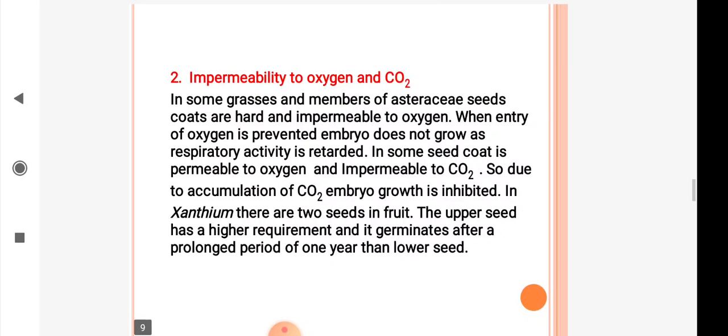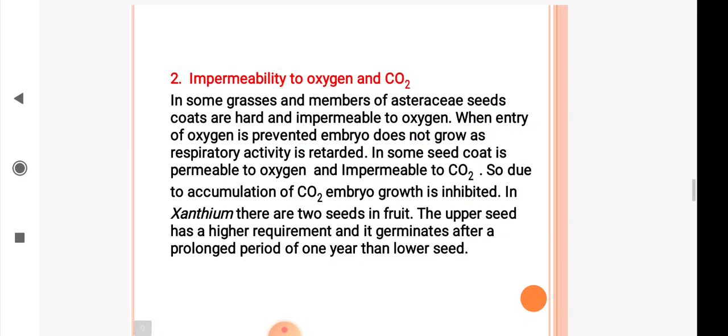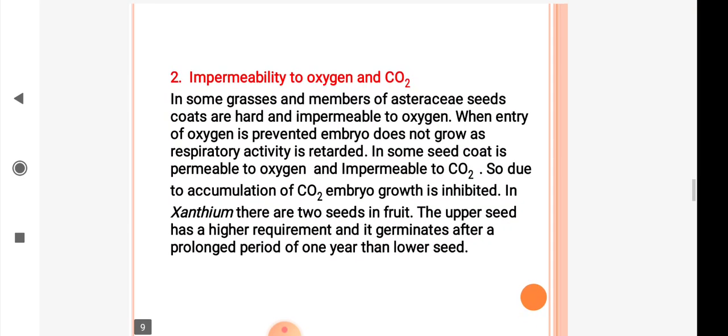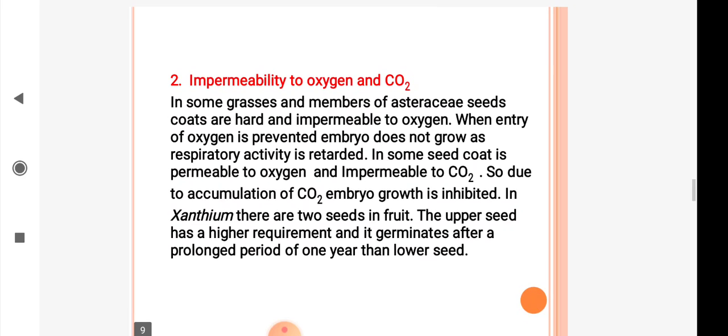In some, seed coat is permeable to oxygen and impermeable to CO2. So, due to accumulation of CO2, embryo growth is inhibited. Impermeability to oxygen and CO2 means oxygen and CO2 will not enter inside the seed. For example, in Xanthium, there are two seeds in a fruit. The upper seed has a higher requirement and it germinates after a prolonged period of 1 year than the lower seed.